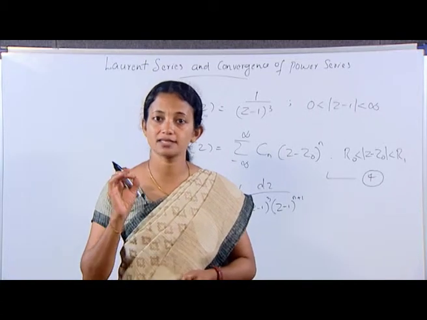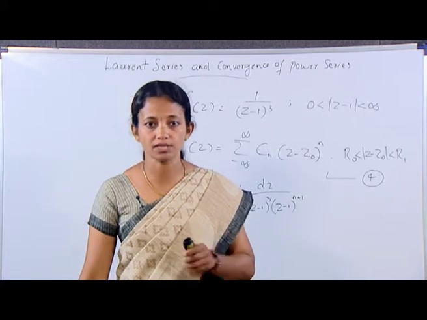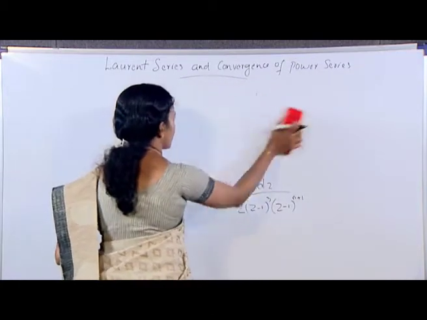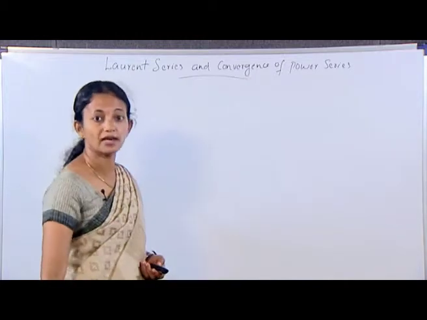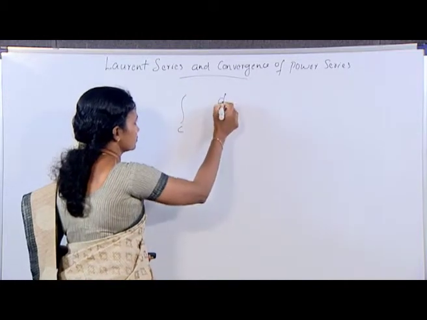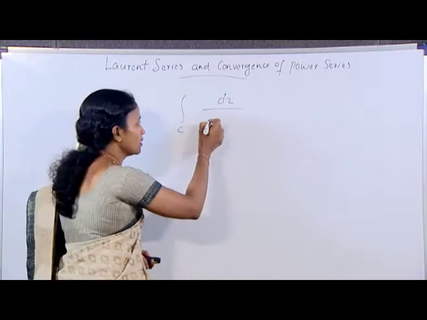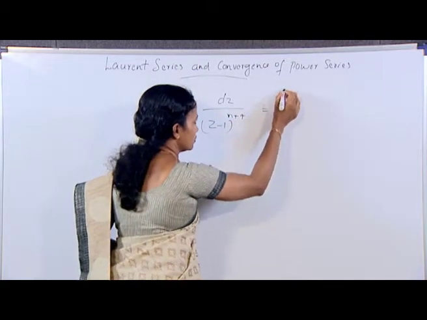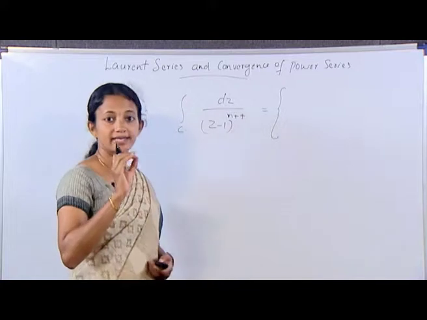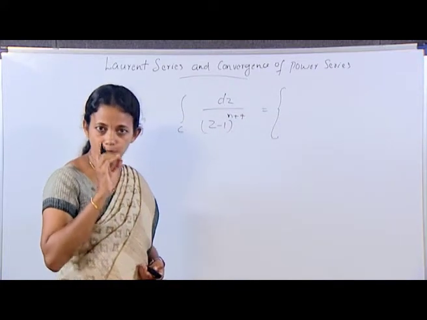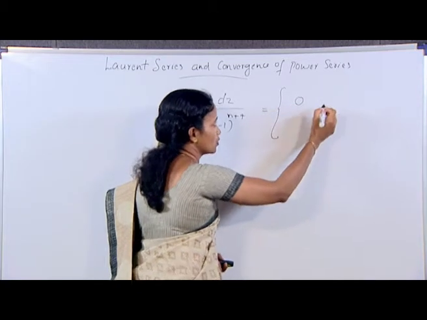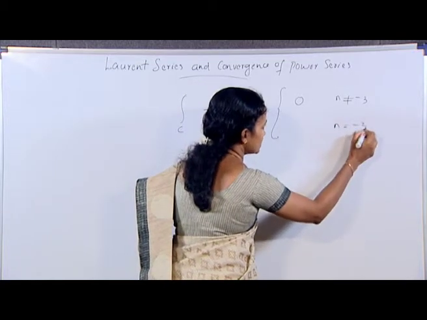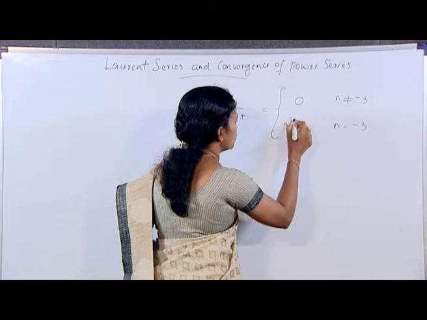As we know, C(-3) = 1 and all other coefficients are 0, we have the integral over C of dz/(z-1)^(n+4). This value is equal to 2 pi i when n = -3, and otherwise its value is 0 when n is not equal to -3.